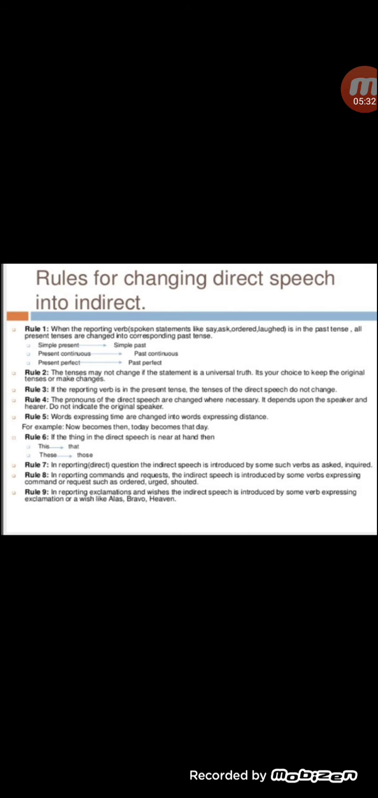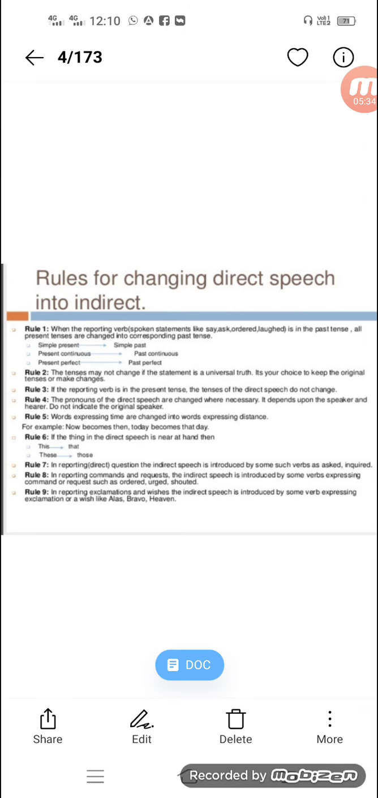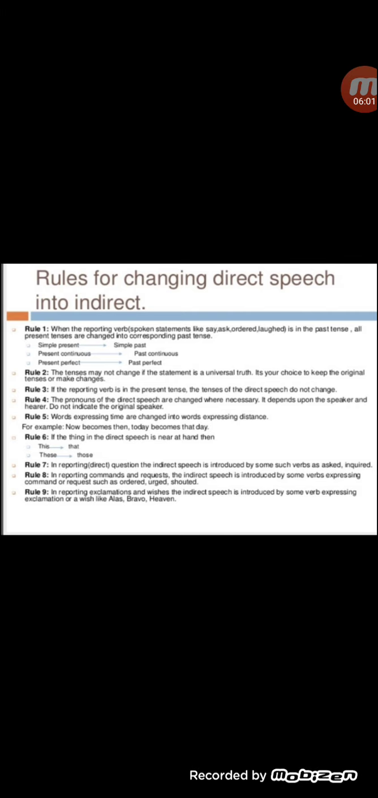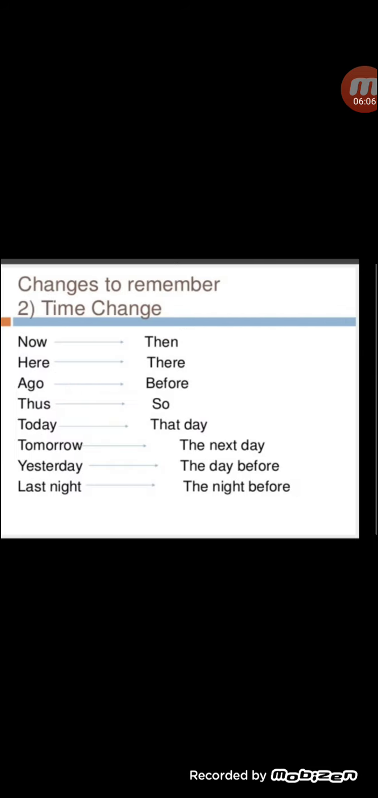Now let us see, in reporting exclamations and wishes, the indirect speech is introduced by some verbs expressing exclamation or wish like alas, bravo, heaven. Whenever you want to change sentences which are exclamatory, then we have to use some words in indirect speech such as wish, like alas, bravo, heaven. Okay. Now let us see some changes.